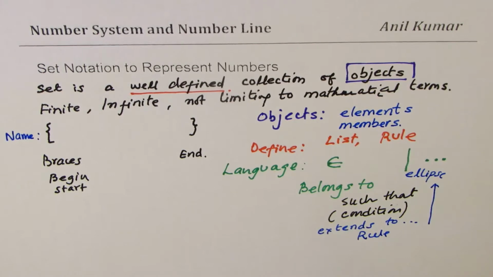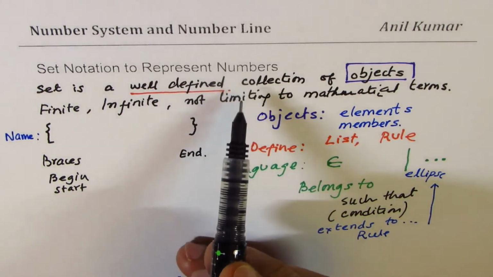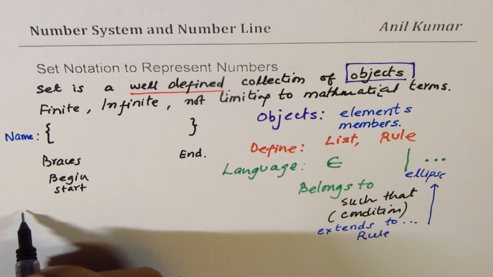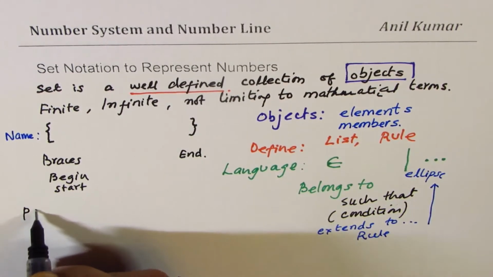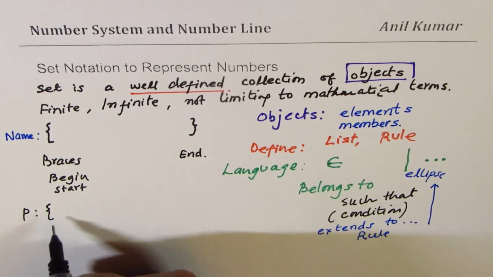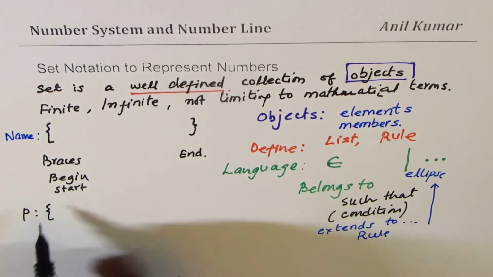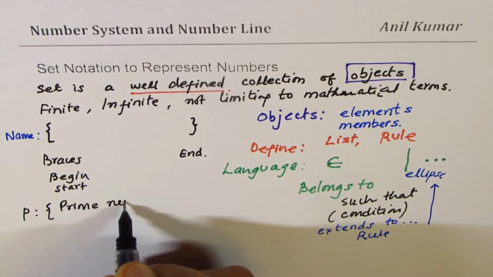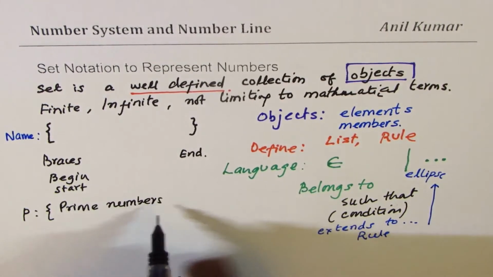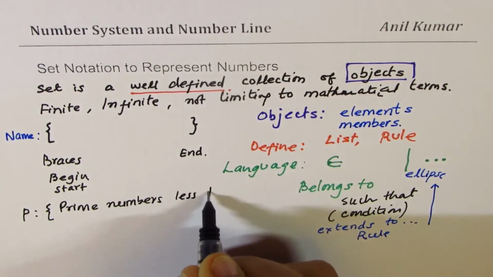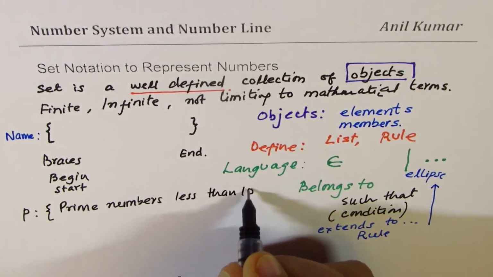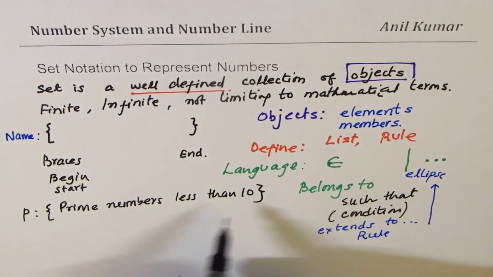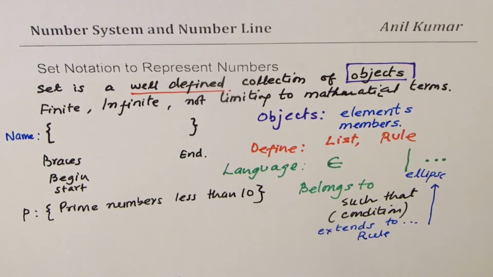Let's give some examples. Let's begin with the defined objects. Let's say we call a set P, and this set has numbers which are prime numbers less than 10. So in curly brackets, I'm just putting a rule. It is good enough.